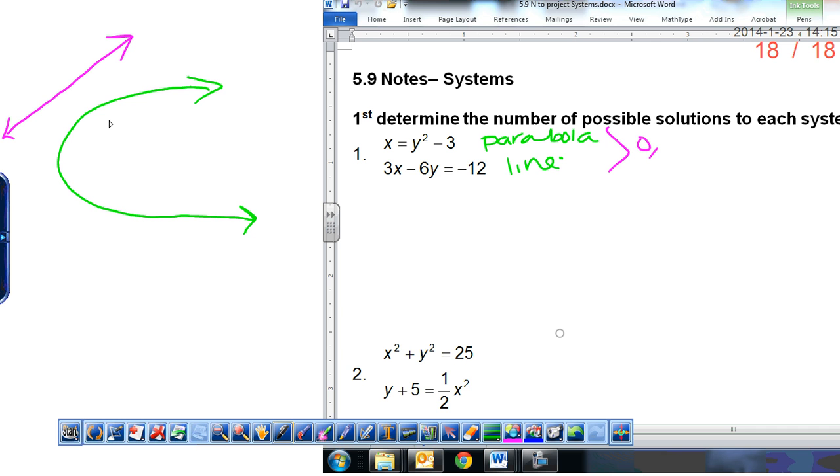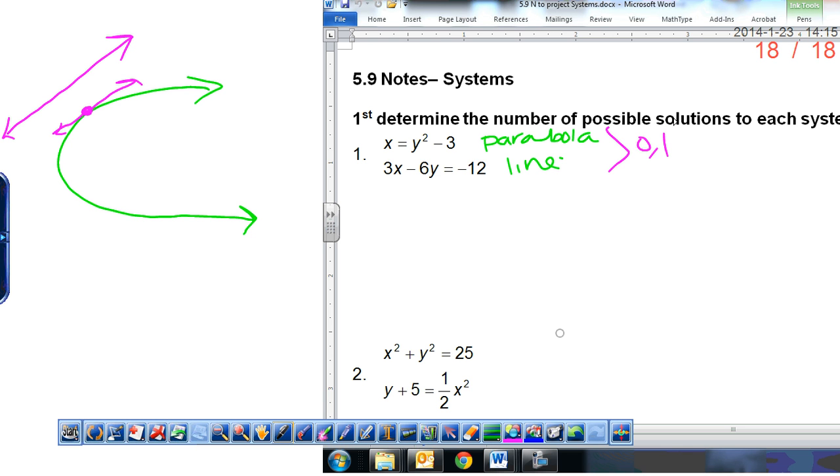All right, could we have one solution? Yeah, what would that look like? We could have the axis of symmetry. You could also have a line that is tangent to your parabola, right? It hits it at just one point. So we can have one. Could we have two solutions?